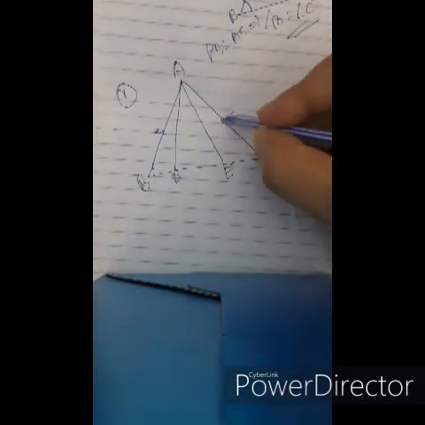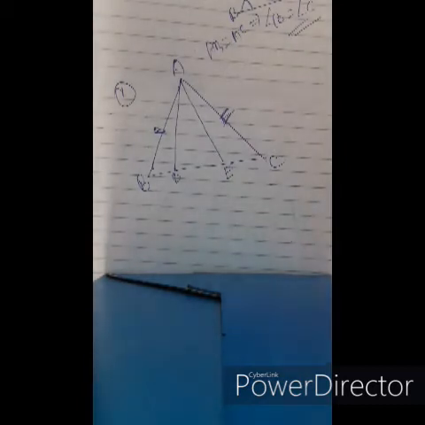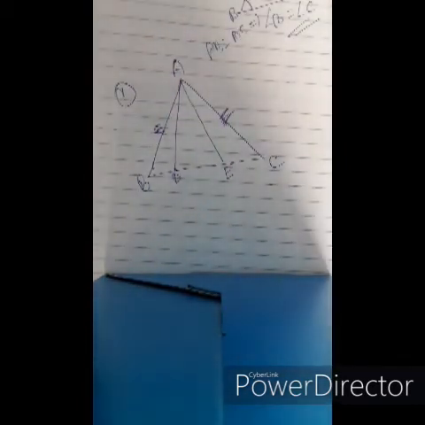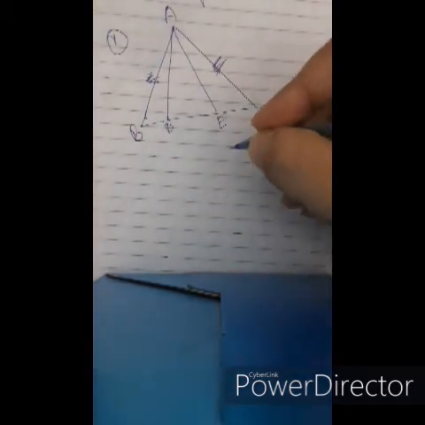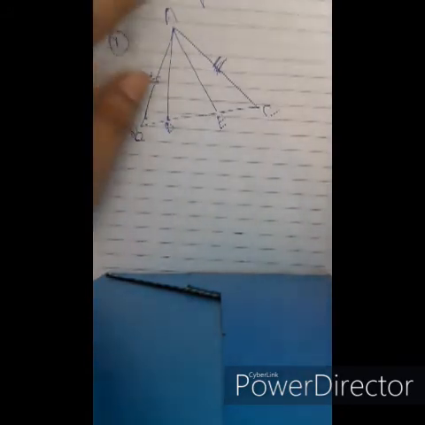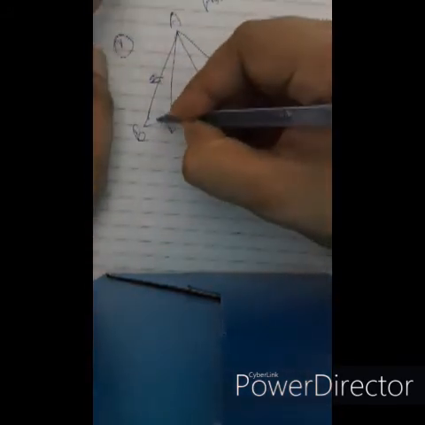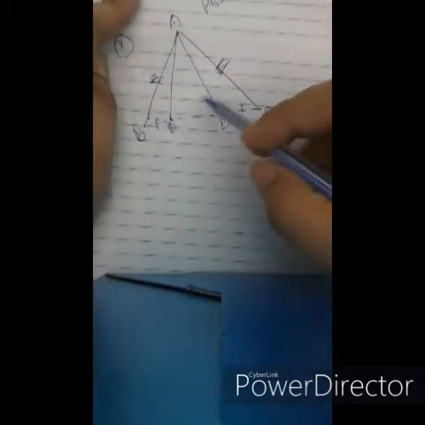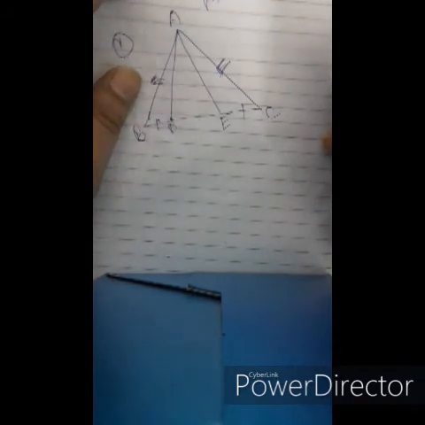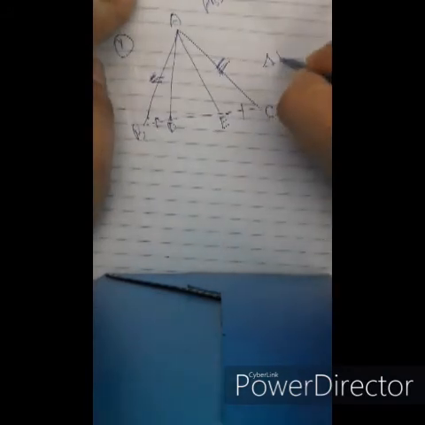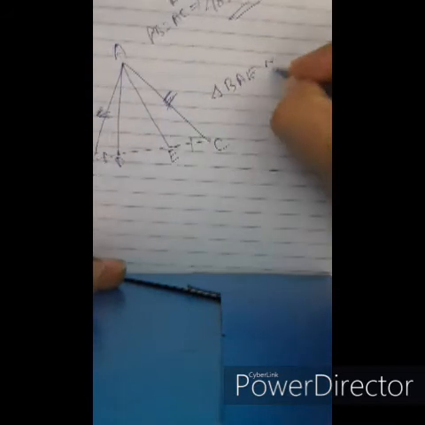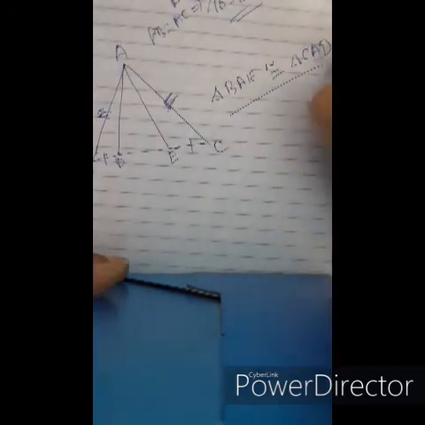It is also given that BD equals EC. We have to prove that triangle BAE is congruent to triangle CAD.